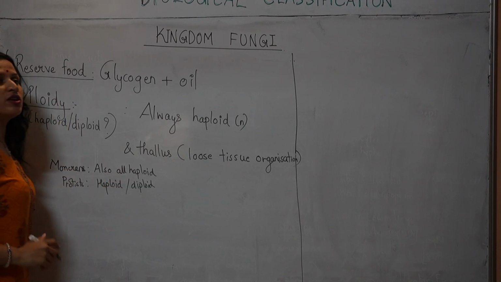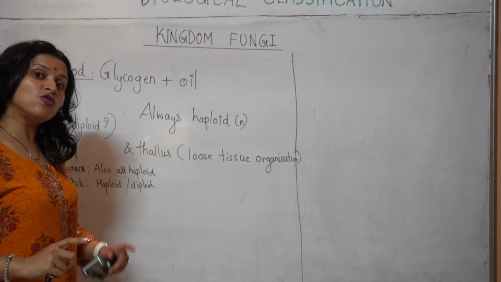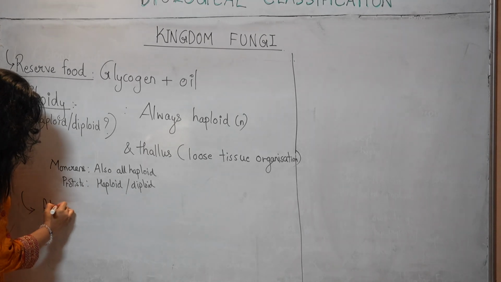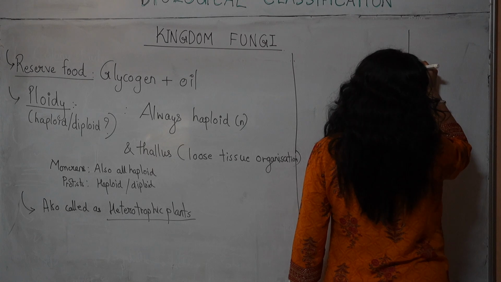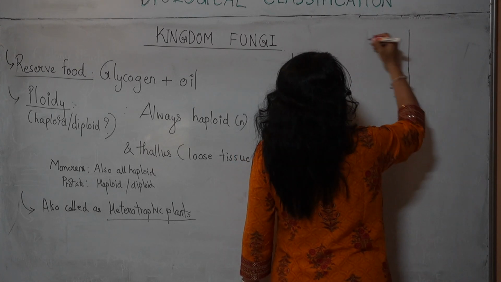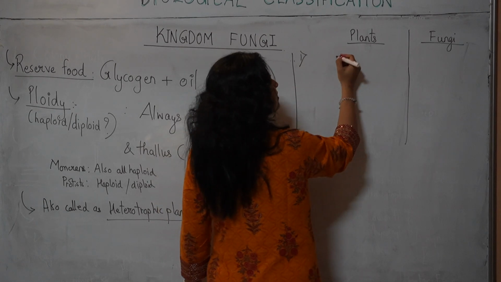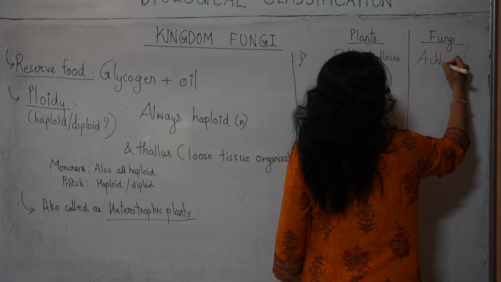Fungi are also called as heterotrophic plants. They are like plants only, but heterotrophic plants, not autotrophic plants. We had discussed certain differences between plants and fungi. What was the first point? That plants are chlorophyllous, fungi are achlorophyllous.